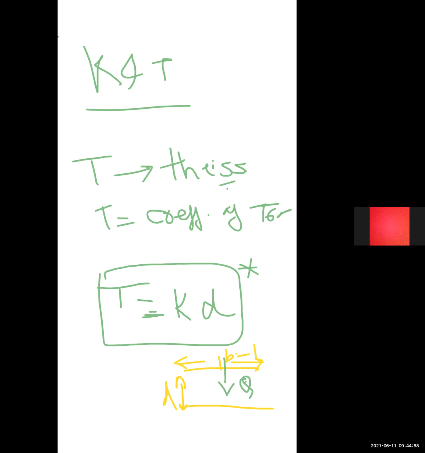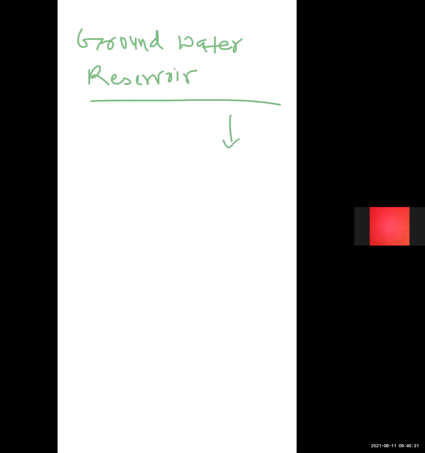So now groundwater reservoir. How is a groundwater reservoir created below the earth surface? So the next point is the groundwater reservoir. If we move from the earth surface, this is the ground level, and if we move down below the earth surface, then